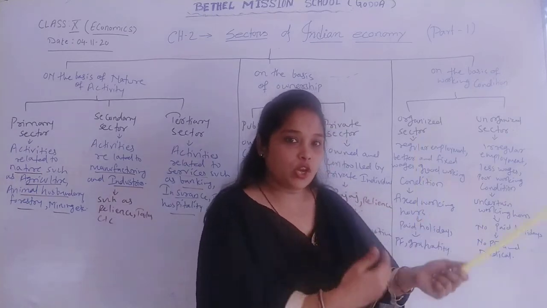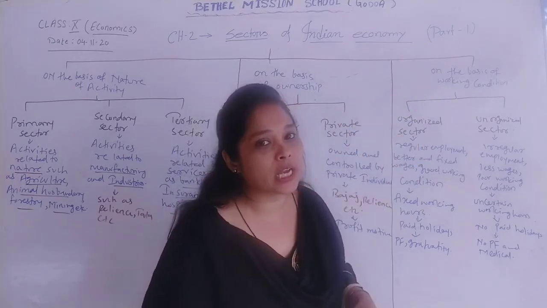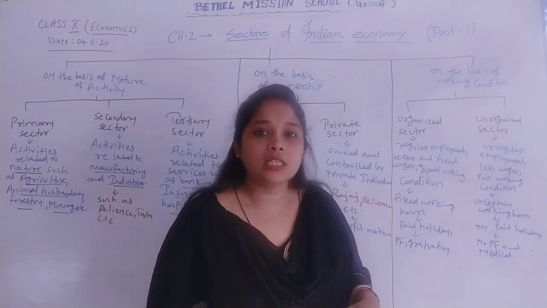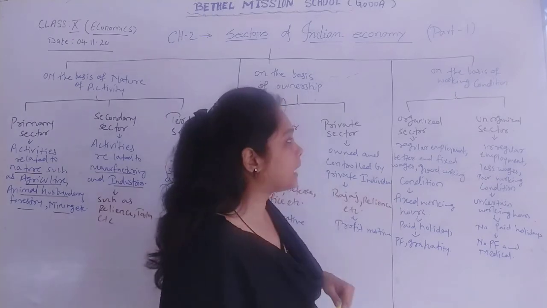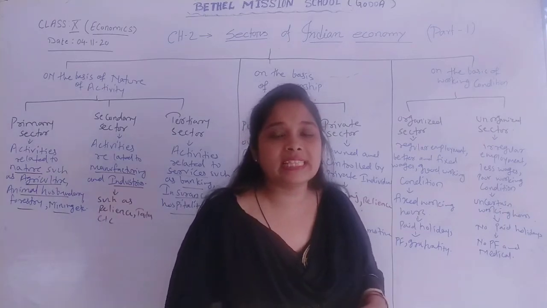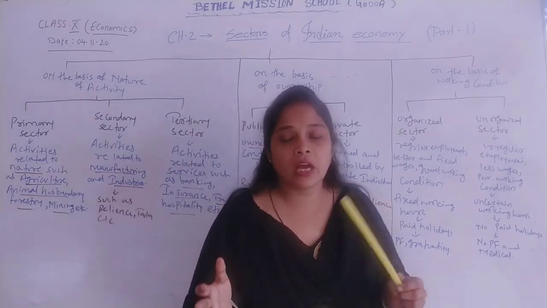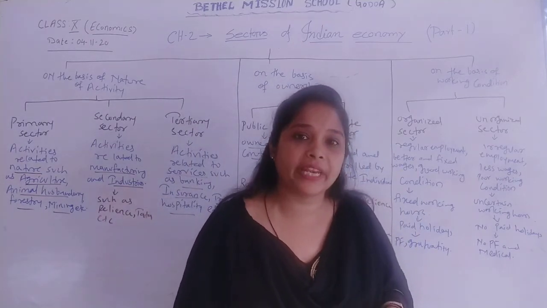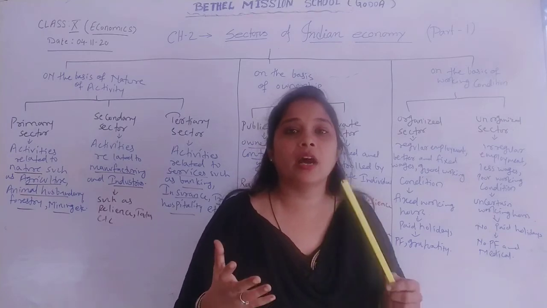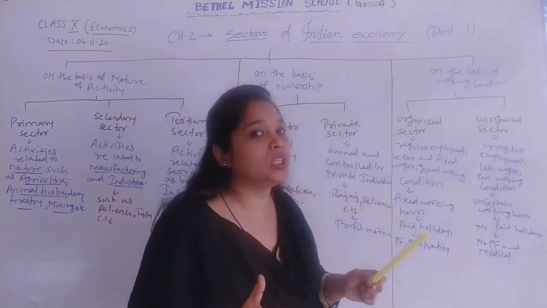Now moving on, the next and last classification is on the basis of working condition. On the basis of working condition in India, sectors can be divided into two: organized sector and unorganized sector. Organized sector means one which is registered under the government law, under the Companies Act of 1956, and that particular industry or sector is totally organized.